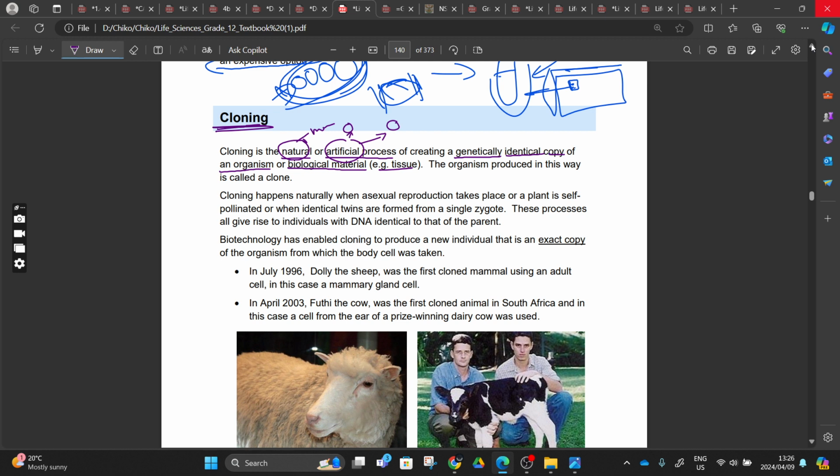So this is the process of creating a genetically identical copy, right? When we say a genetically identical copy, we are saying that the DNA in this mother is a copy of what this offspring is having. But if we add another copy from the father, the offspring is going to have a non-identical copy from the mother.